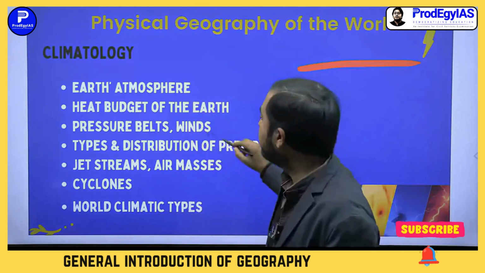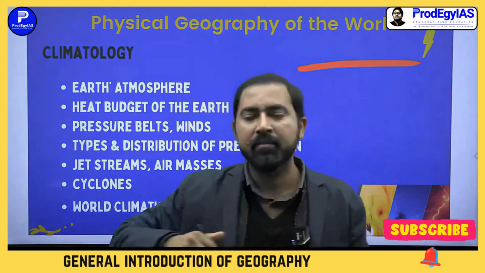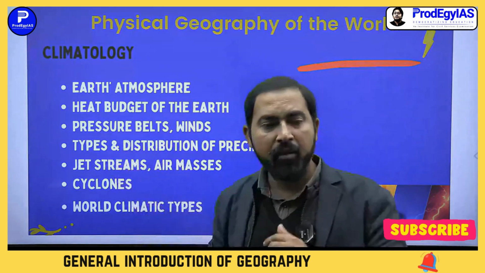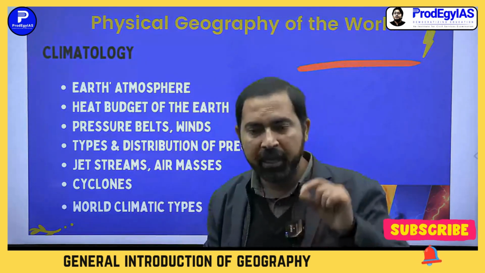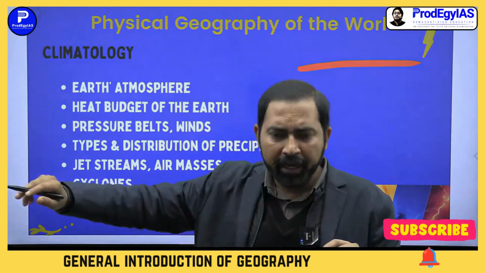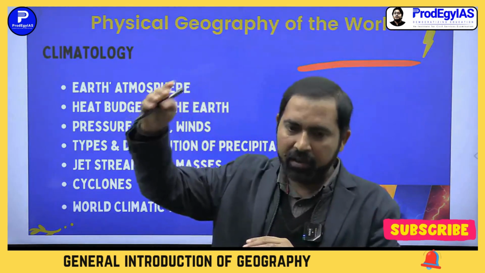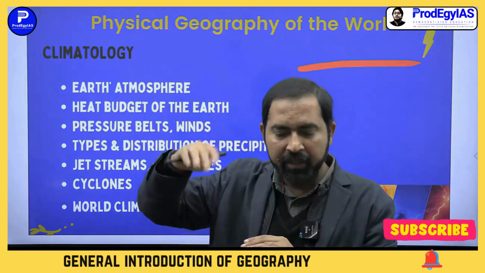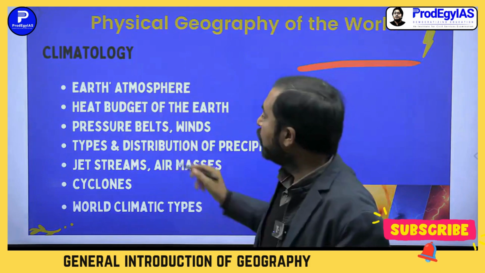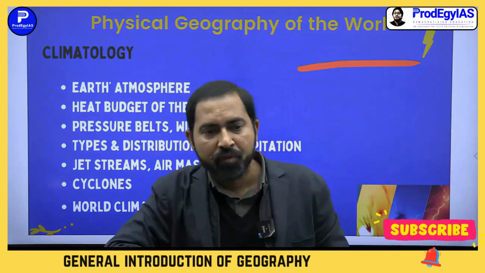So heat budget, after that pressure belts and winds. You know that there are some pressure belts in atmosphere. Okay, we'll go in details like what type of pressure belts are there: low pressure, high pressure, low pressure, high pressure. Low pressure belt is in the equatorial area. Okay, then again high, then again, yeah, on subtropical regions, high pressure, then again low pressure, and then high pressure on polar areas. Okay, so alternately. And with these pressure belts, winds are generated.